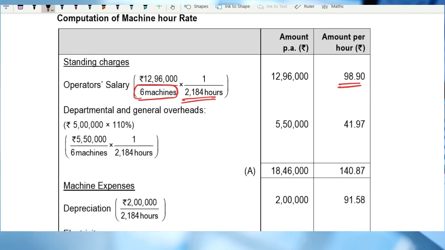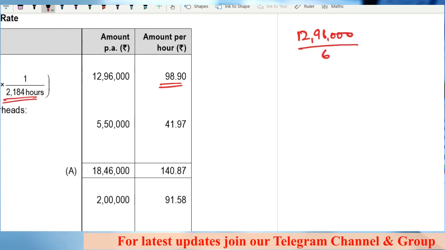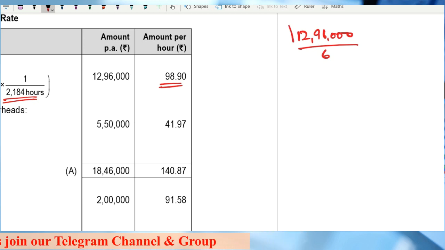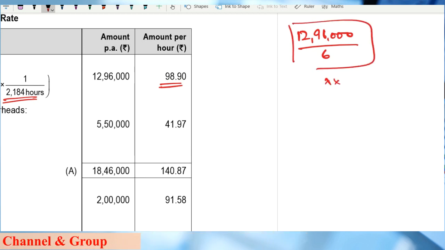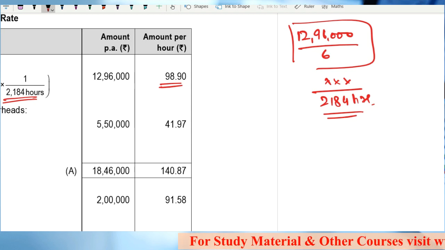This is amount per hour. What we are doing is, 12,96,000 is the value for 6 machines, so we'll divide it by 6. Whatever value we get here, we'll divide it by 2184 hours to get the value per hour. That is what we require, machine rate per hour.